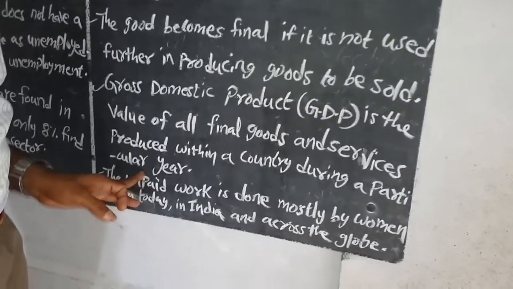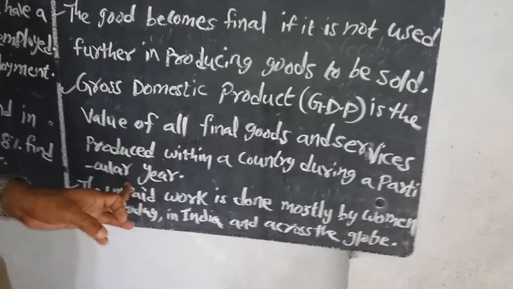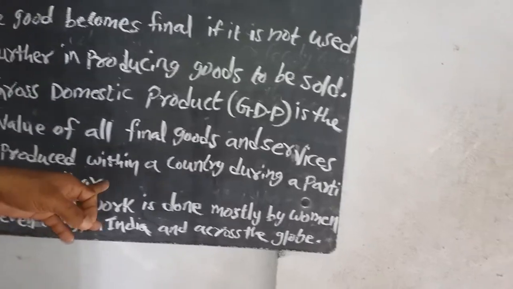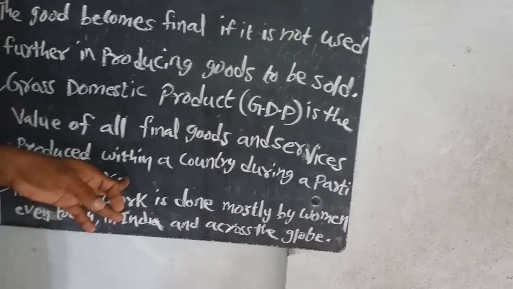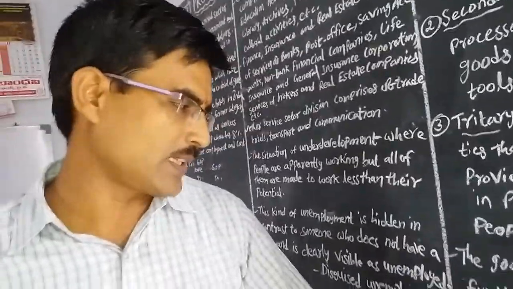Suppose at your home, your mother and father go outside for work. Yearly, at the end of the year, their production is calculated. In the same way, the whole country's people's production is calculated in the GDP.